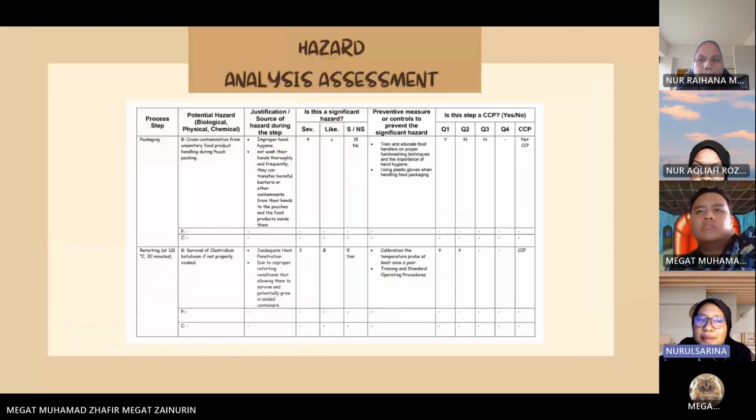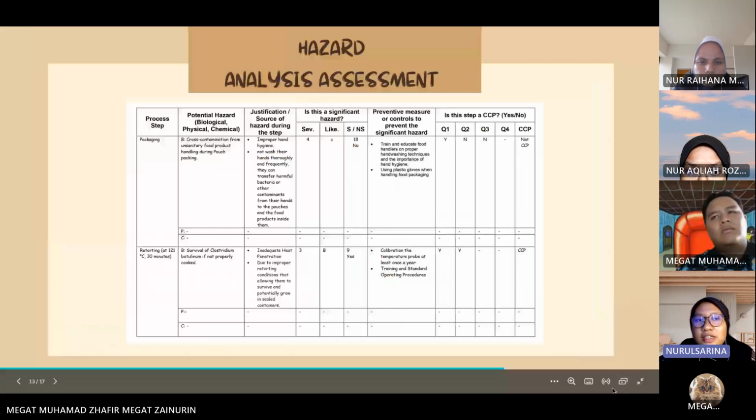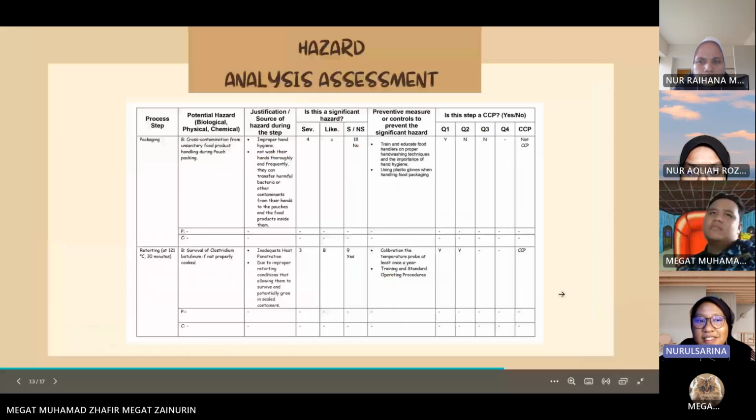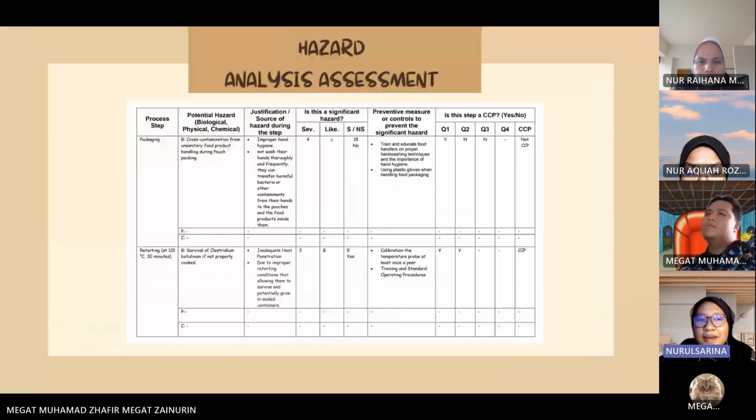So the next step is packaging. In this step, there is only one potential hazard, which is a biological hazard. This hazard happens through cross-contamination from unsanitary food product handling during post packaging. It happens because of improper handling, because the food handler does not wash their hands.